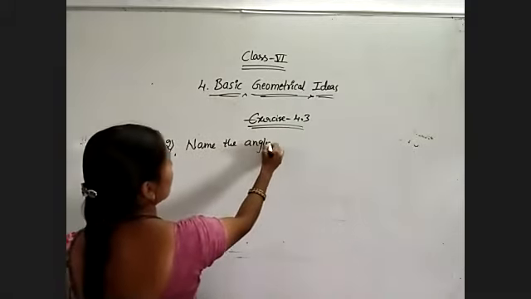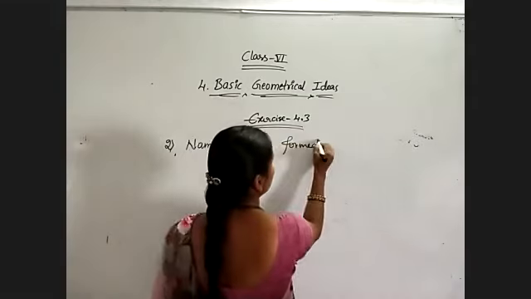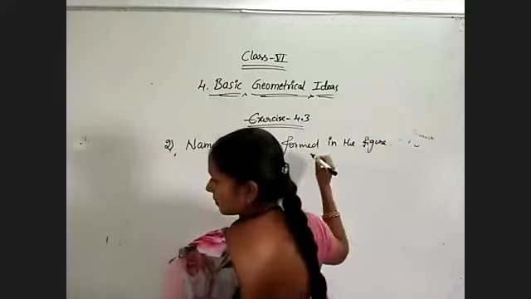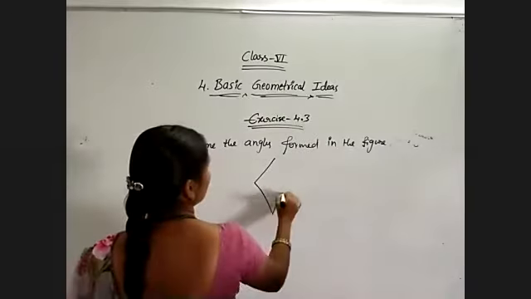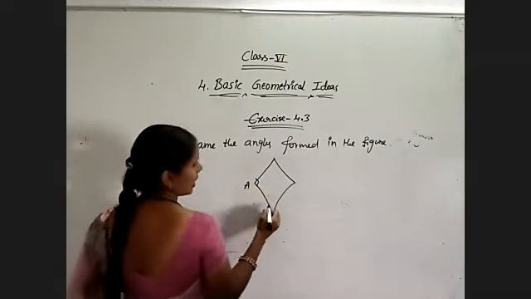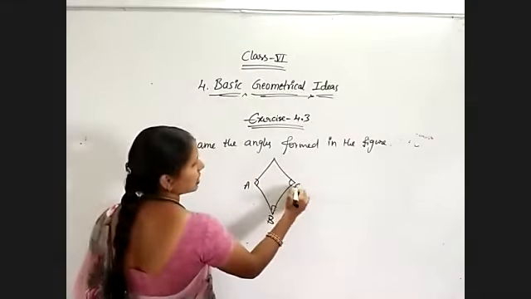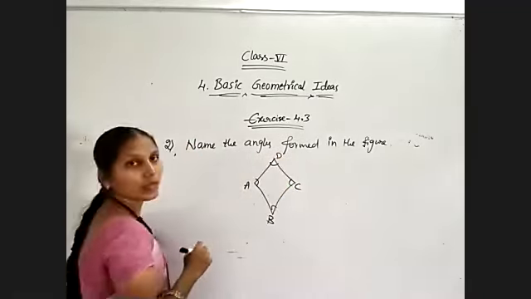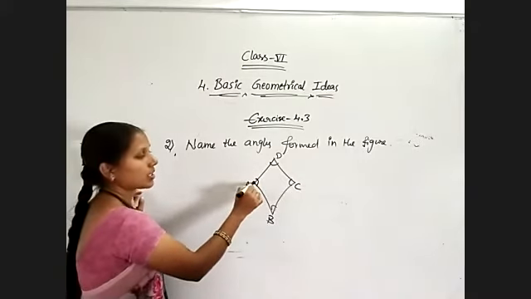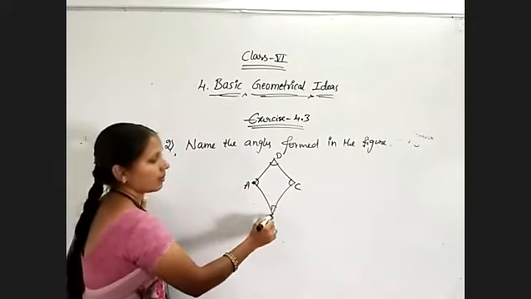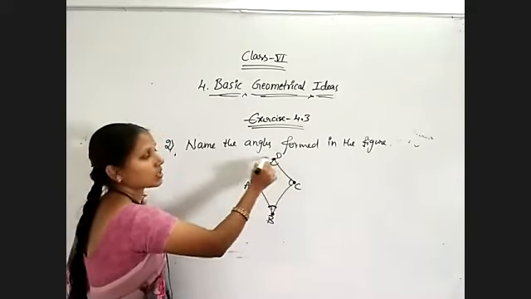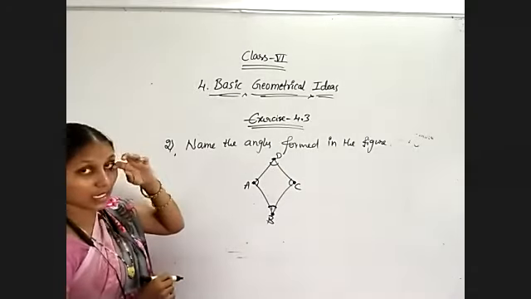The figure is given like this, with A, B, C, D. To form any angle, we compulsorily need two sides. So at A, two sides meet, at B also a corner is formed, at C one of the corners is forming, and at D also one of the corners is forming. That's why four angles are there in that picture.